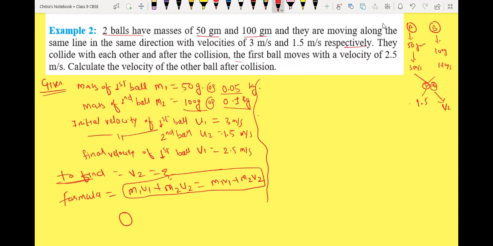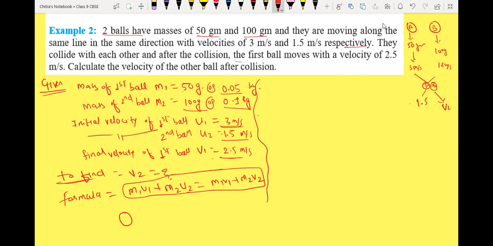Then the first ball's initial velocity is 3.0 meter per second and the second one's is 1.5 meter per second. The final velocity of the first ball after collision is 2.5, and we have to identify V2, the final velocity. The formula we have is M1 U1 plus M2 U2 equals M1 V1 plus M2 V2.